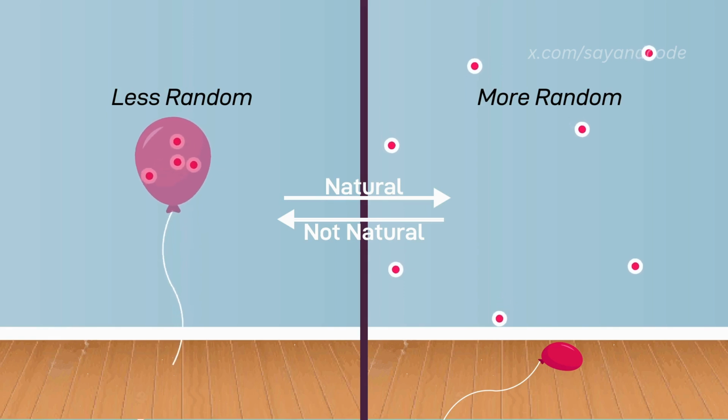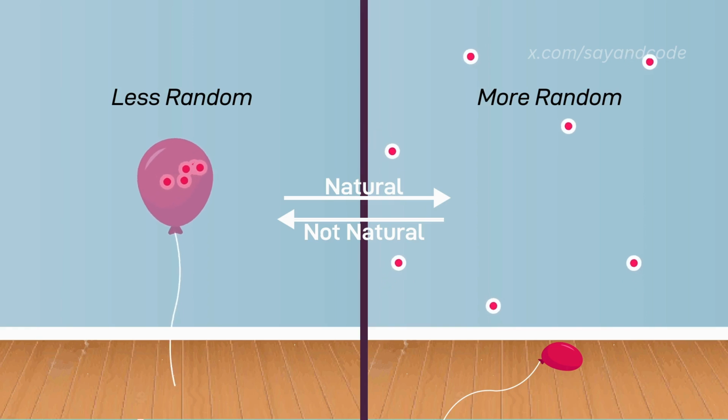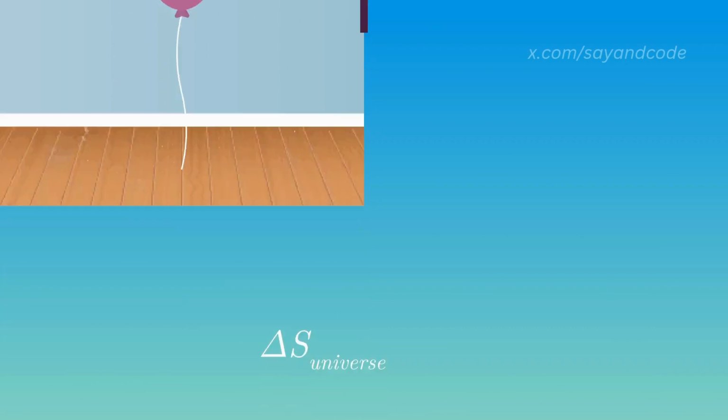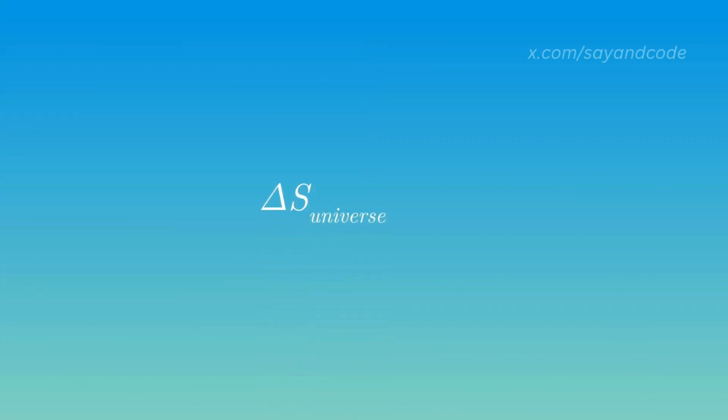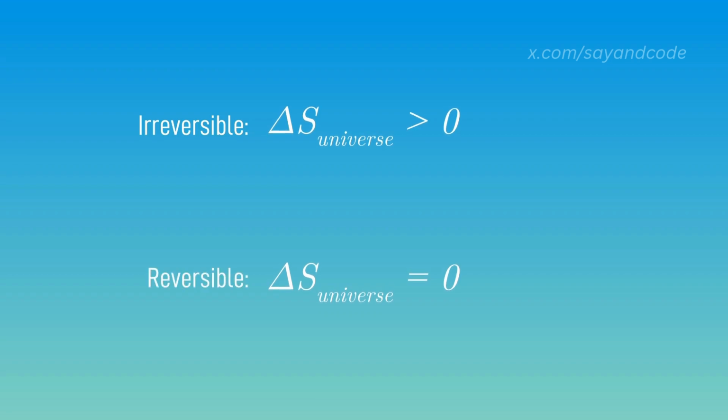A process will take place only if entropy of the universe either increases or remains constant. But entropy never decreases. In other words, change in entropy of the universe is always greater than or equal to zero. The greater than part is for irreversible processes, and the equal to part is for reversible processes.